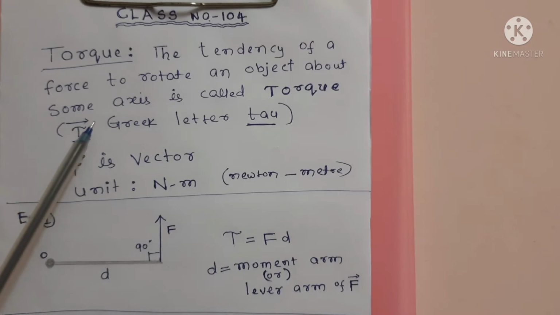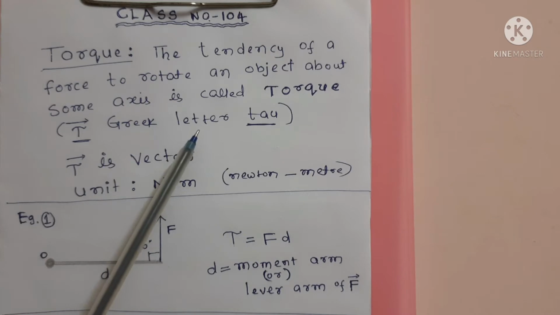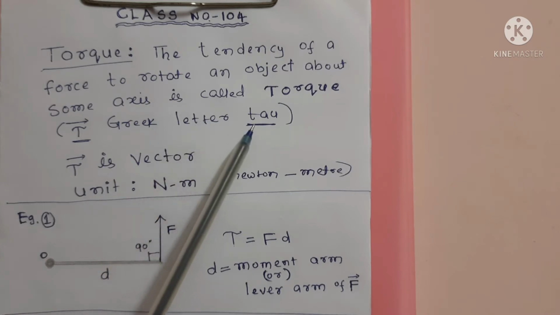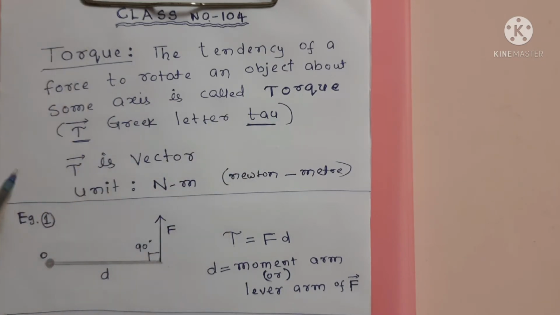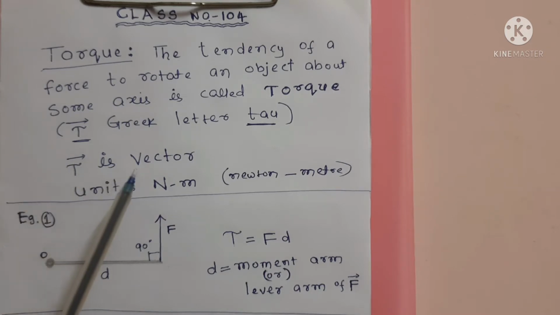This is the symbol we use for torque. It is a Greek letter, tau, T-A-U, tau. Tau is a vector quantity. The unit of tau is Newton meter.